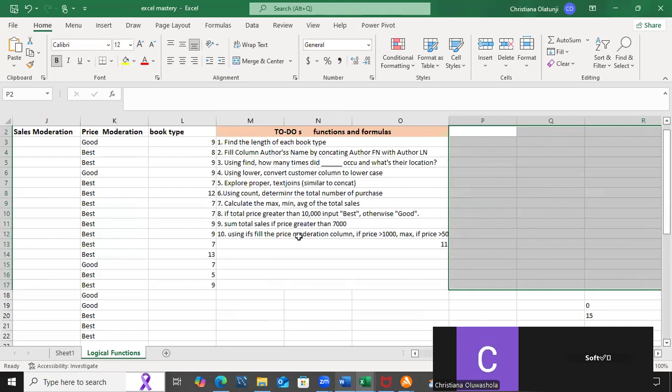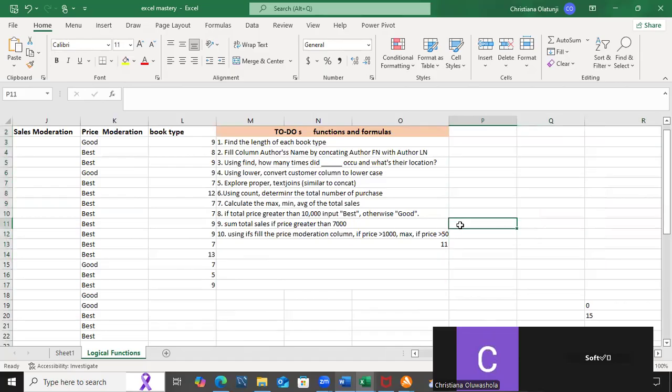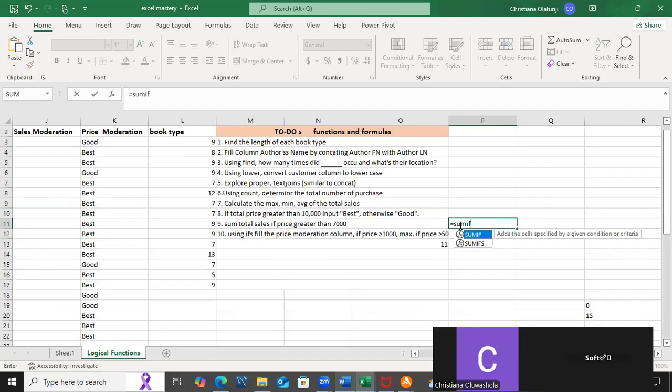Okay, now, so we said sum total sales if price is greater than 7,000. Let's put that. Sum total sales, that is SUMIF. But now, this one says it adds the cells specified by a given condition or criteria. That's our if now. The condition or criteria represents our if statement. Now, what range am I to sum?